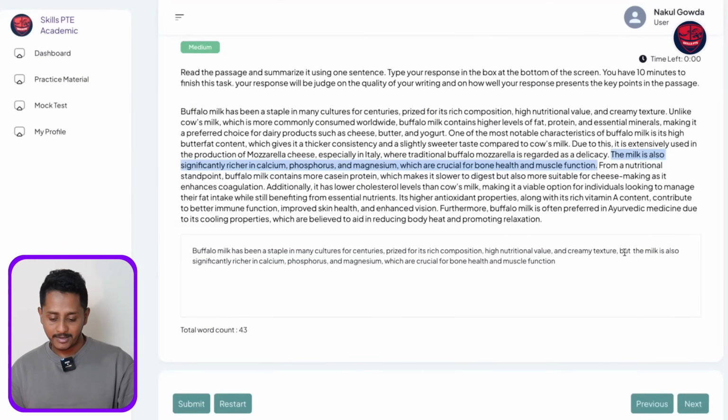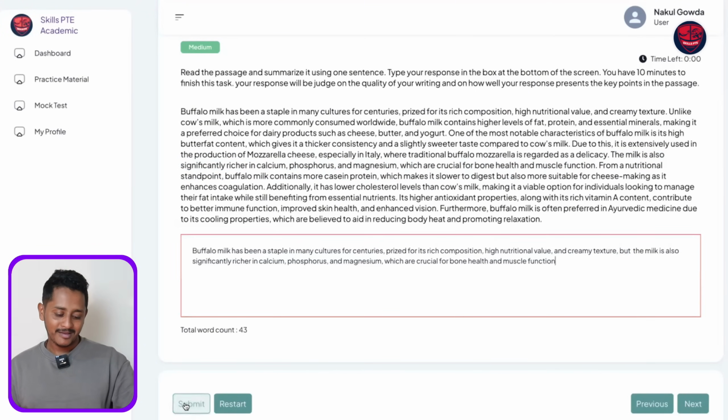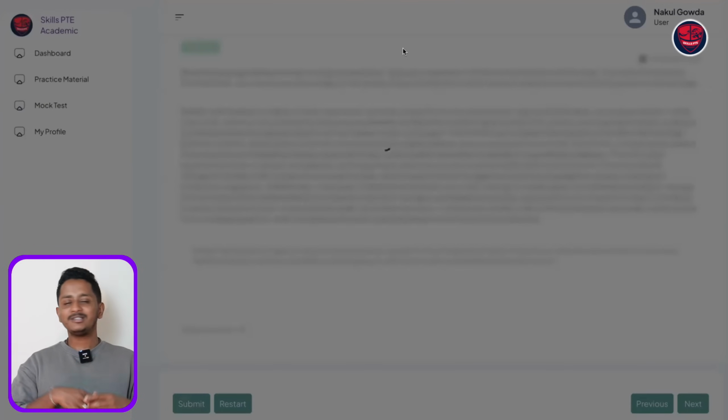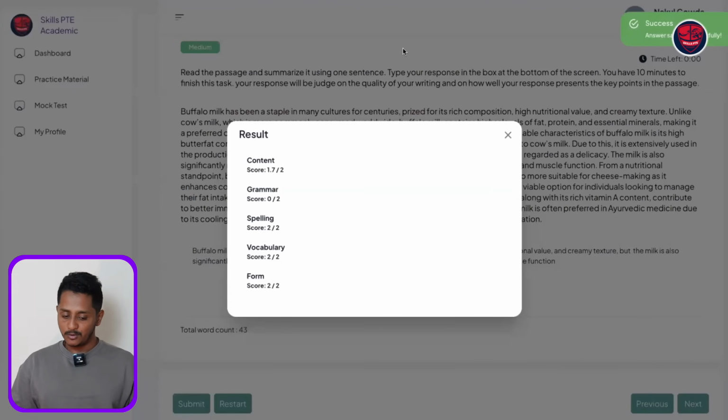In between them I have added a connector, but towards the end I forgot to put a full stop. Let's submit it. This grammar should be 0 marks now because that's how it goes in the exam. If grammar becomes 0, most probably you don't get any marks. Probably 1 or 2 marks you might get. Most likely you're not going to get scores in the exam. Remember this. Alright, so grammar is 0 out of 2.